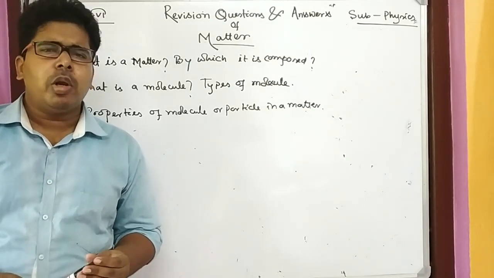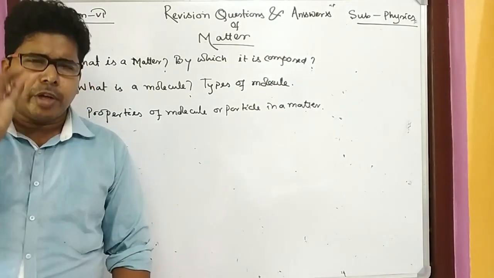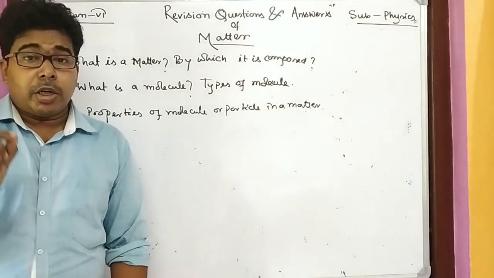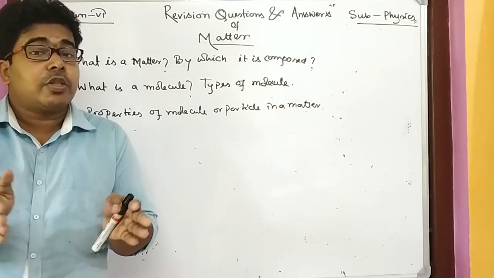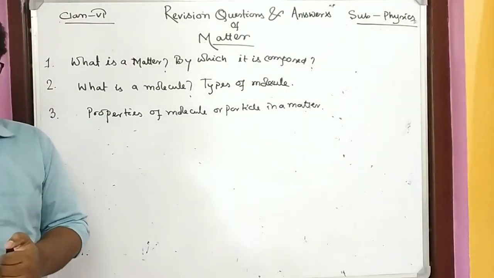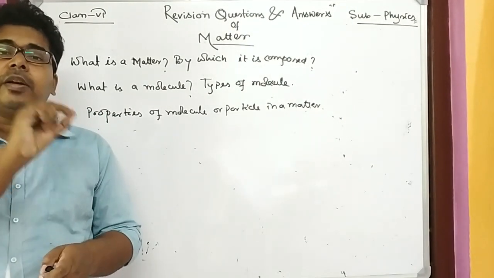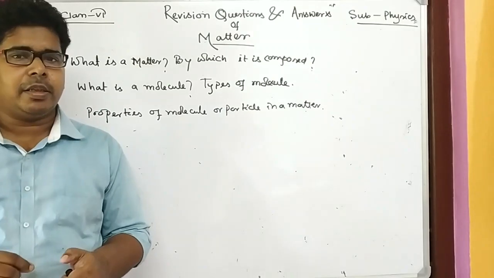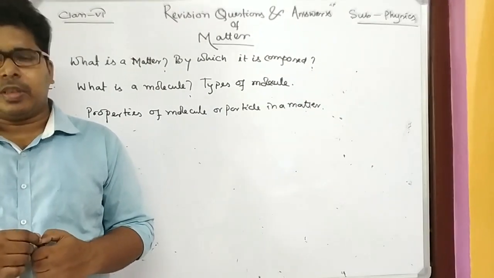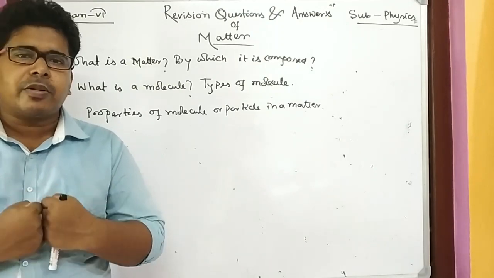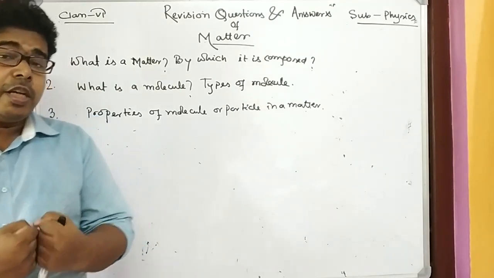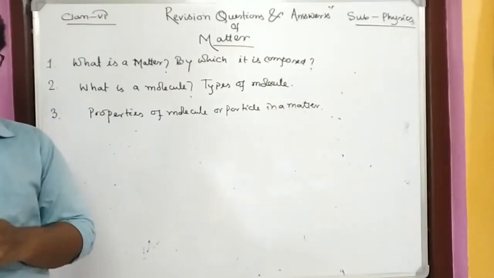Number 1, the molecules are very tiny, very small in size. Number 2, the molecules have space between them. Number 3, the molecules move randomly inside the matter. Number 4, they have a strong force of attraction between them. So these 4 properties we have seen.